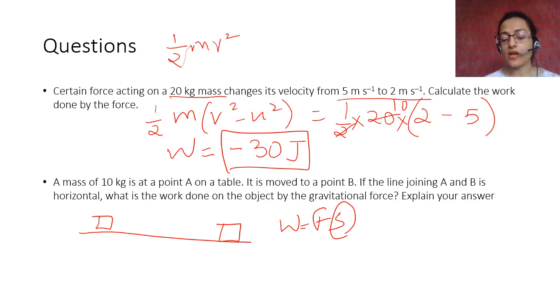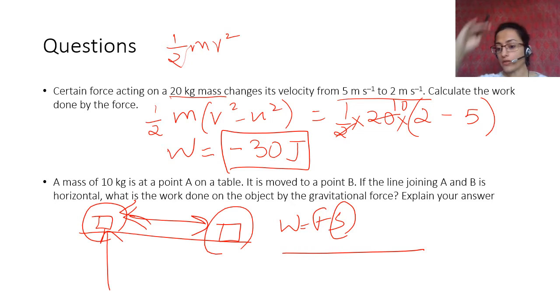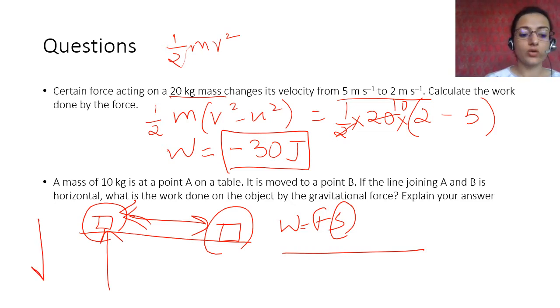The displacement for gravitational force is zero, because if it is on a table, we assume it is a straight table, so it is not going up and down. So gravitational force is acting equally on this and equally on this. And displacement for gravitational force is zero, because even though there is a displacement along the table, it is not up and down. Gravitational force only acts downward.